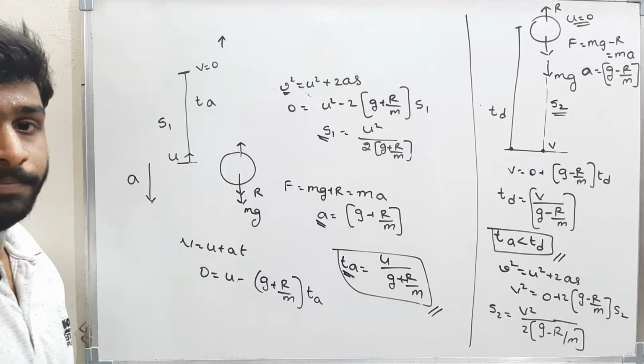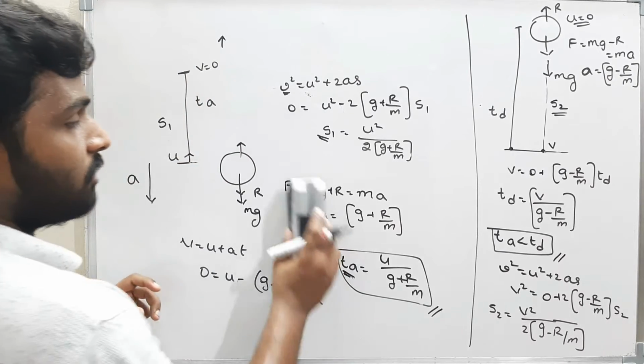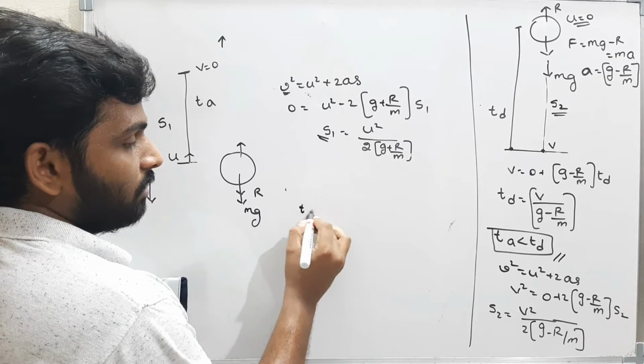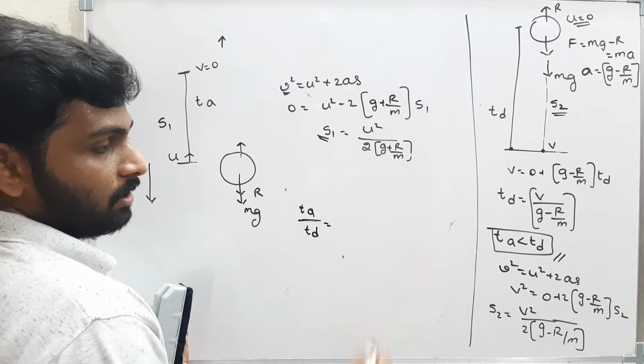Different. Both are different. Okay, now you got it. Now what is the ratio? What is the ratio of TA by TD? The ratio of TA by TD is how much? TA we got as how much?